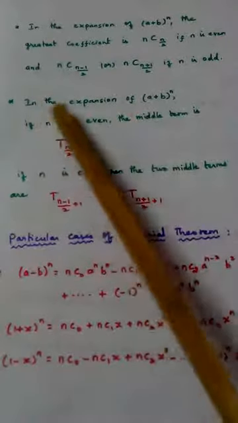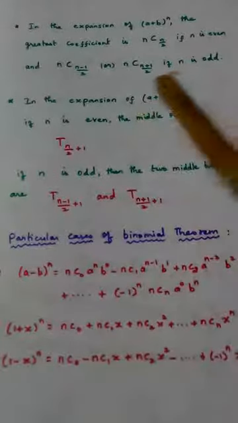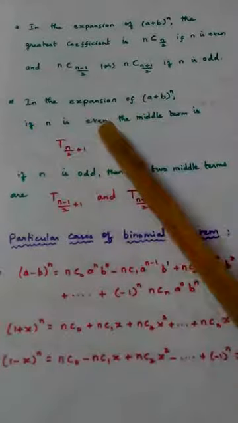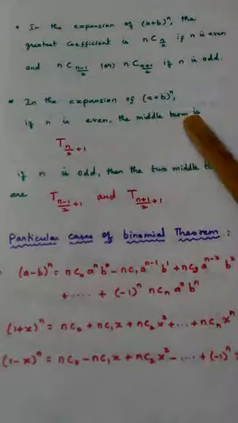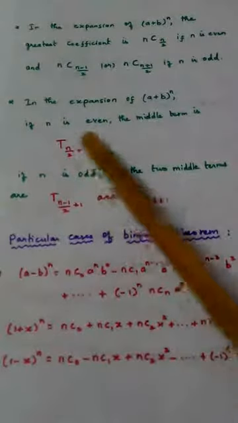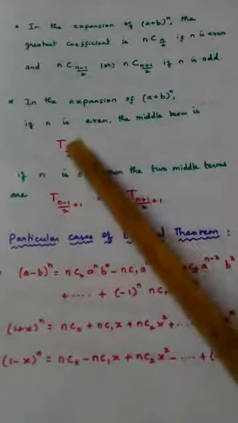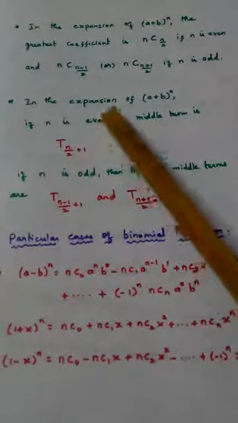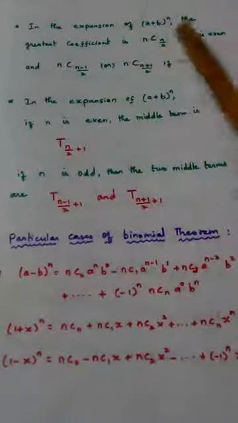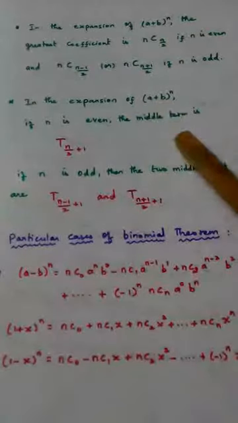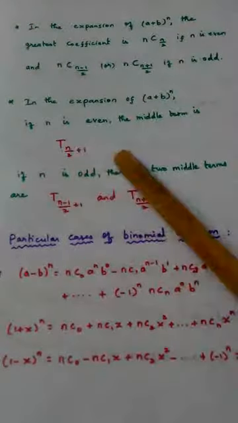The next result, in the expansion of (a + b)^n, that is in the binomial theorem: if n is even, then the middle term can be calculated using this result, T(n/2 + 1). Again, it can be applied when the n value is even. What are these two formulas for? To find the middle term. So when n is even, what is the middle term? T(n/2 + 1).